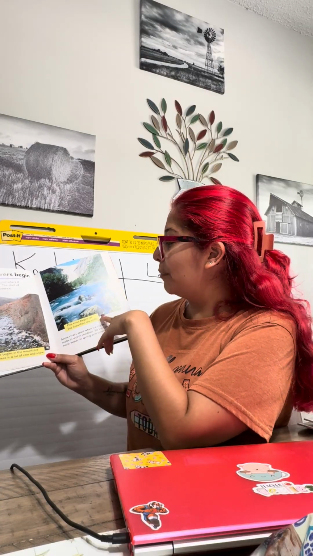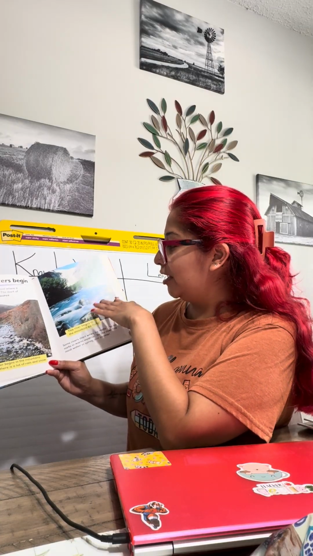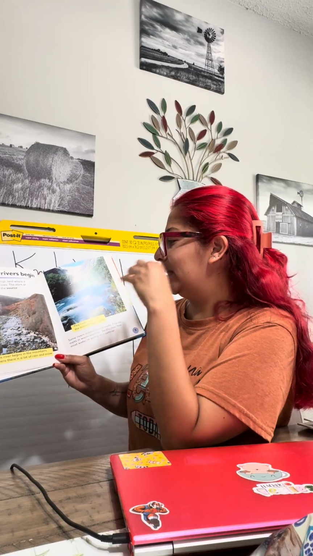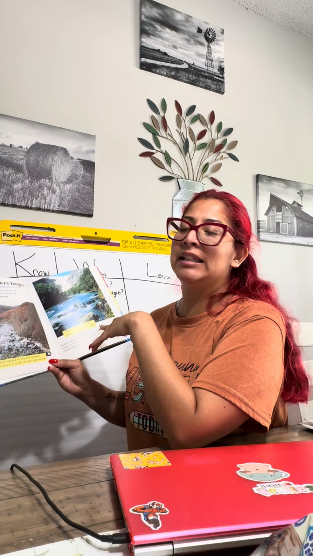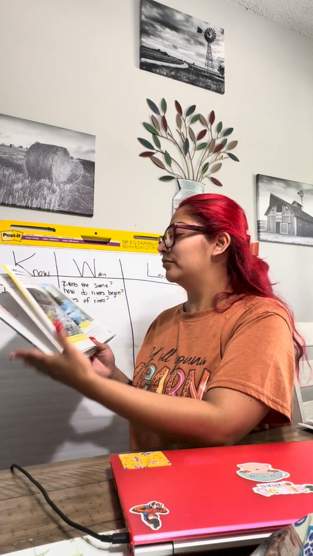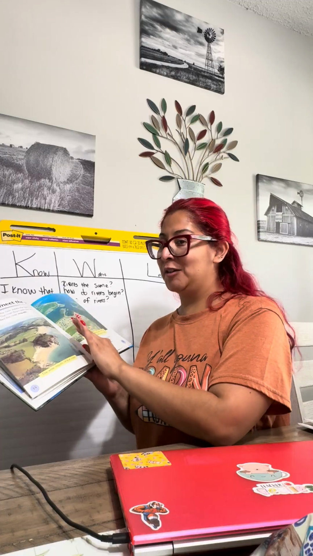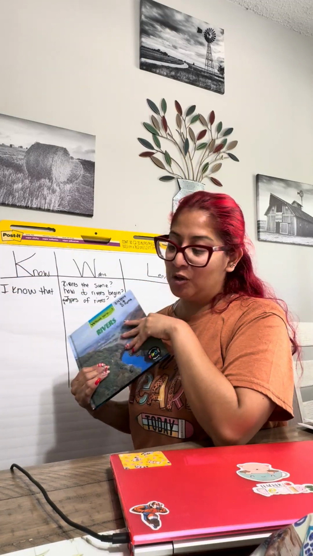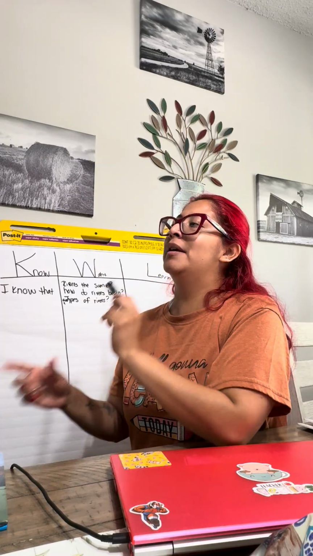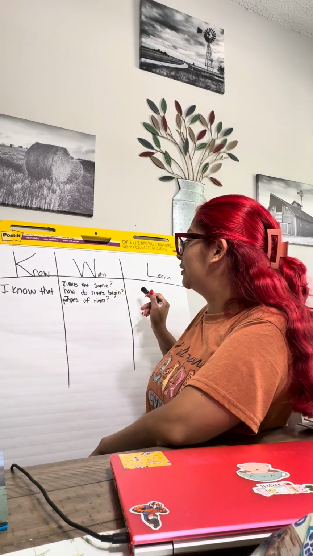We can also see on page 5, this river looks different from this one, but also it's a lot of running water, and I can see that because all the ice has melted. And now that we have finished reading, boys and girls, we are going to pick your pencils up, and now we're going to write everything that we learned.